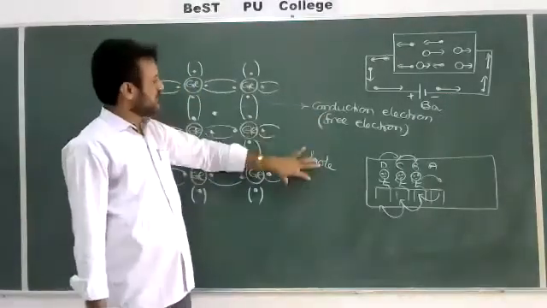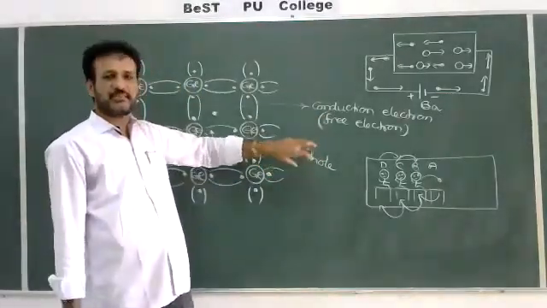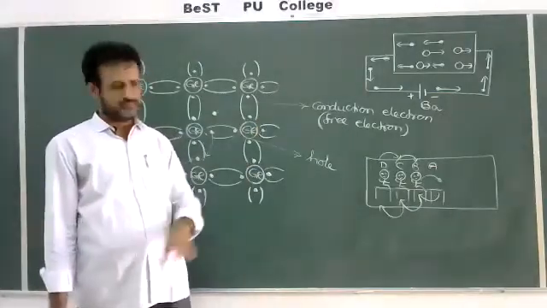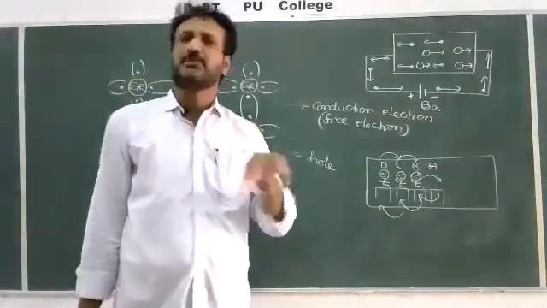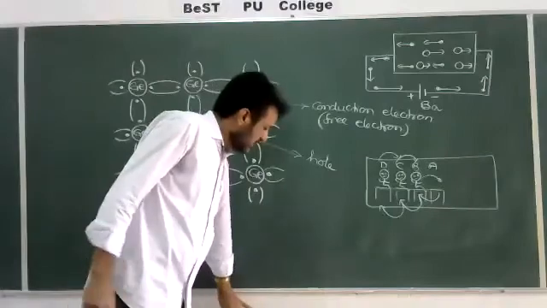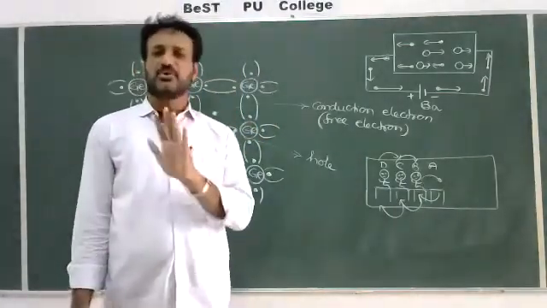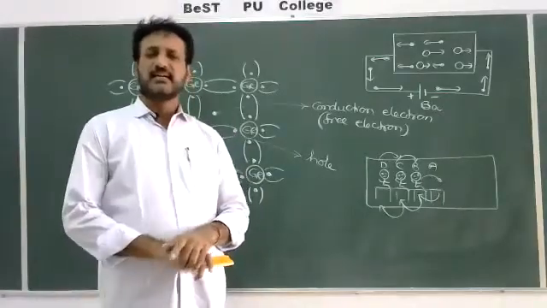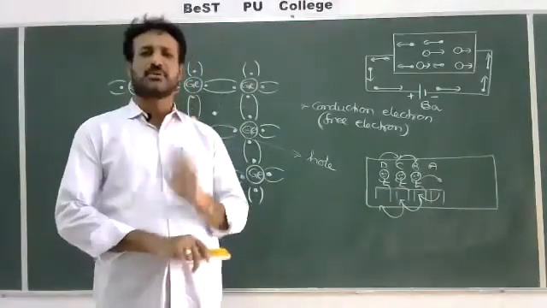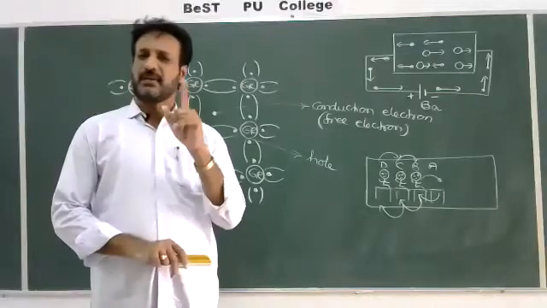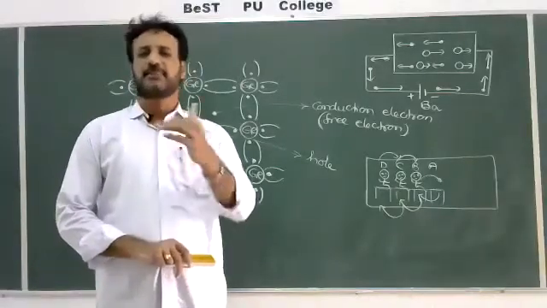So that's about the bond structure of germanium, or maybe you can take silicon also. These are intrinsic or pure semiconductors. And as already mentioned, practically it has less use. Why less use? Conduction is only because of the breakage of the covalent bonds, and the bonds will break only because of higher temperature.